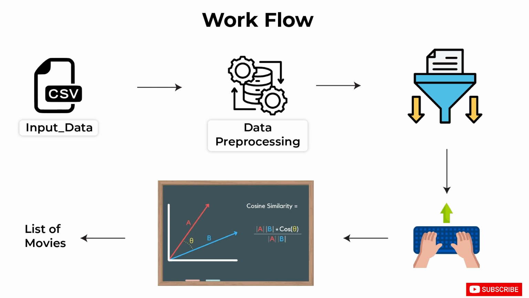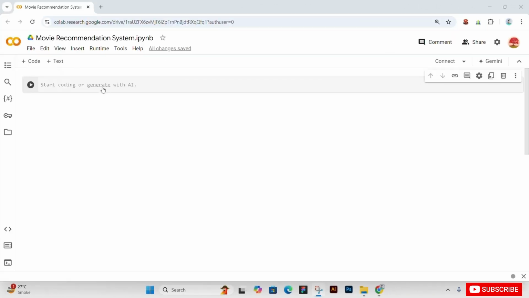This will help us identify common similar recommendations according to our input and the list that we will build after cosine similarity. Then we will sort the list of movies so that it will recommend movies on a priority basis. So let's go to our Colab and discuss our code.